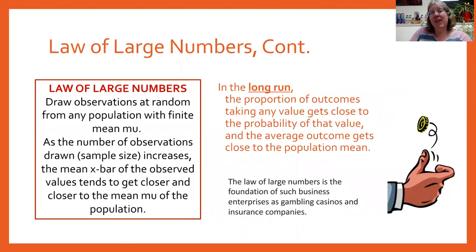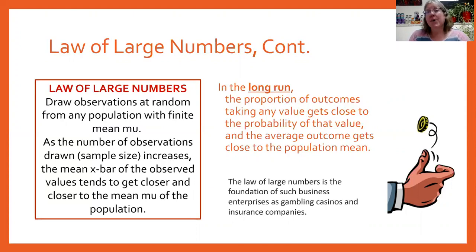All right, so I want to review the law of large numbers again. It's a really important part of statistics. The law of large numbers says the more trials, or the larger the sample size, the closer our sample mean is going to get to our population mean. Think about if I flip a coin 10 times and I get 4 heads. That's 40% heads, so my average heads would be 40%. 4 heads out of 10 doesn't seem bad, but that's not close to what I would expect. My theoretical probability would be 50-50.